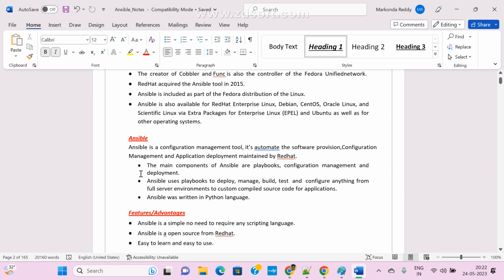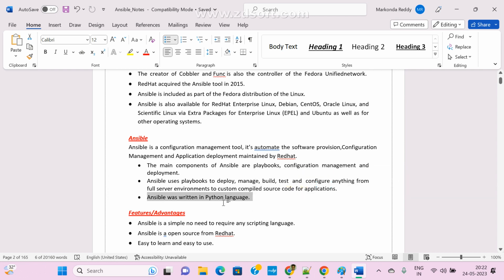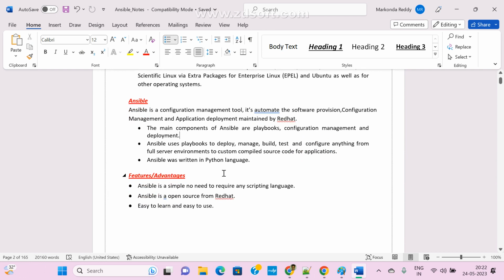By default, if we install Ansible, it automatically installs Python. But one guy asked, if I didn't install Python, can I work with Ansible? What is the answer? No, we cannot work with Ansible. Okay, just remember.